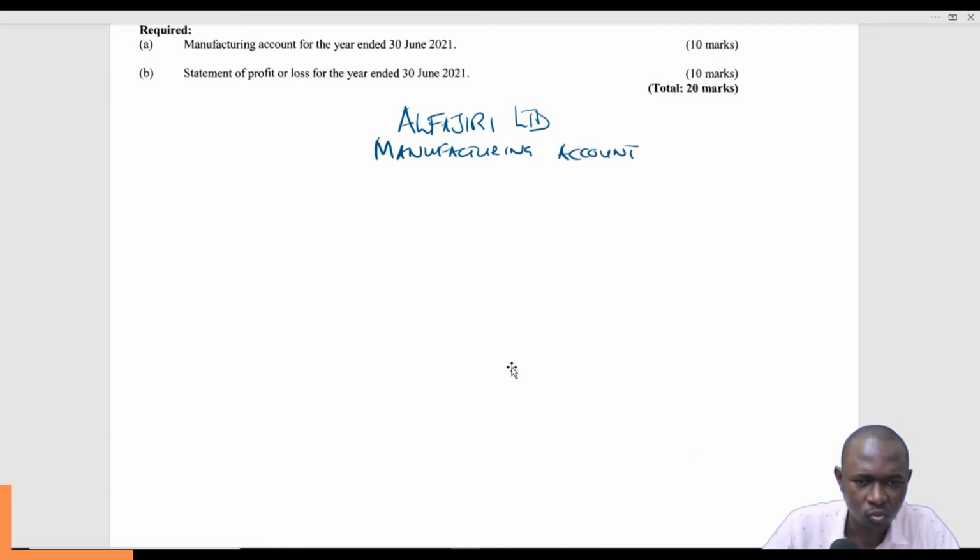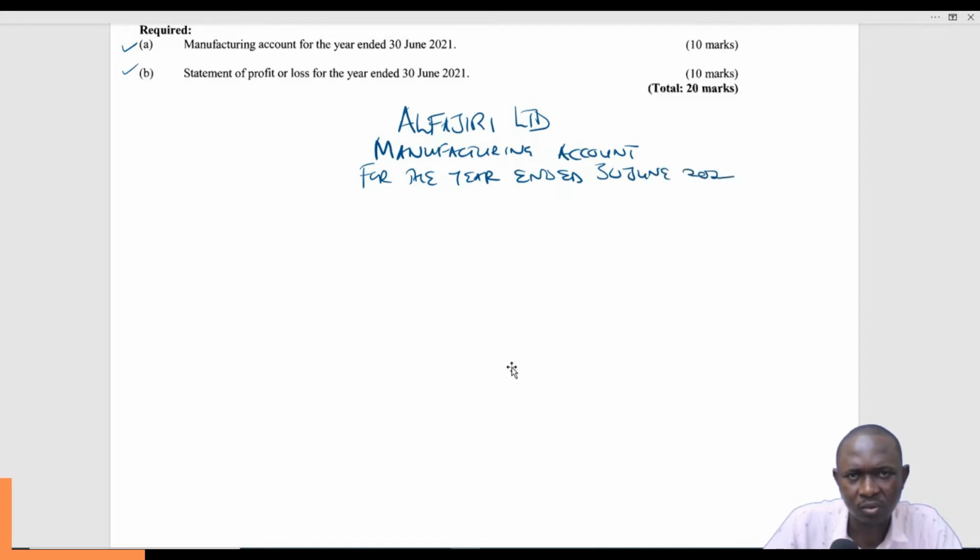Since they want these two books different, you can see the first part is asking for manufacturing account, then the second part is asking for statement of profit and loss. We'll do the manufacturing account first, and then say for the year ended 30th June 2021. So you need to underline this.